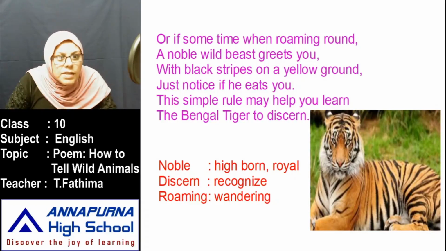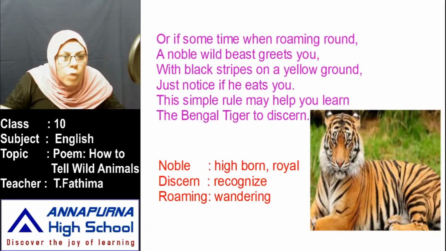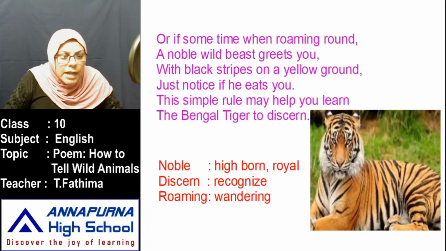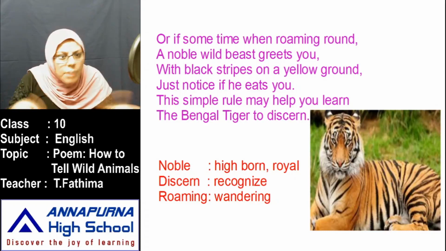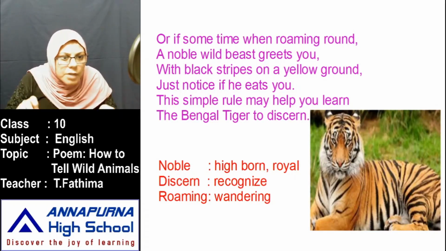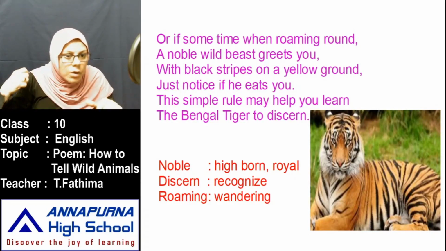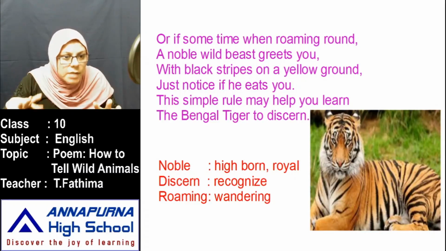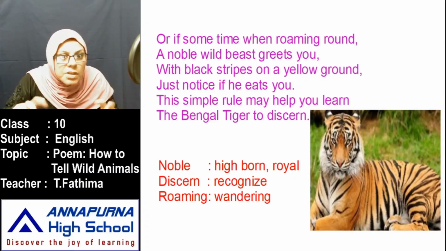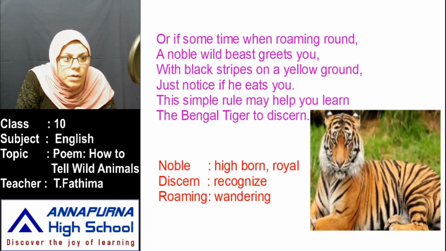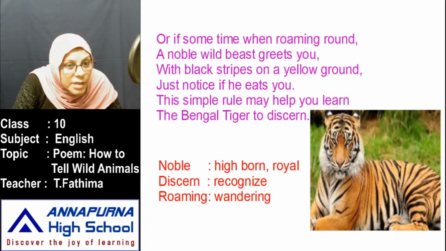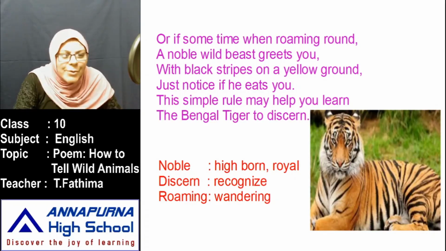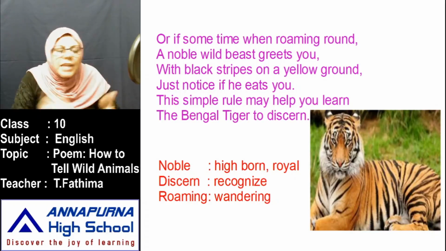Now this is also the same. You were roaming on the ground, and suddenly one tiger comes with its body full of black stripes. Of course, the tiger will have black stripes on the ground. Ground means skin, okay, on the body. Next, just notice if he eats you. It comes and catches you and eats you. Then it is simple that you can learn that it is a Bengal tiger. Can it happen in real life? Can we do like that? No, we can't. She has just written it funnily.